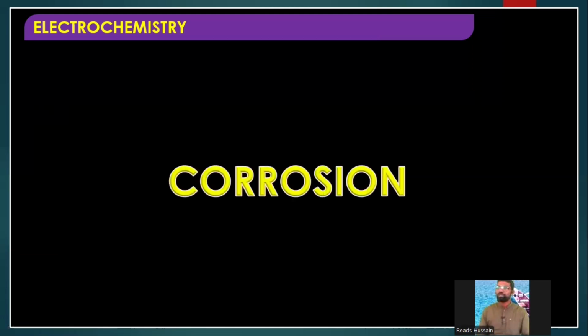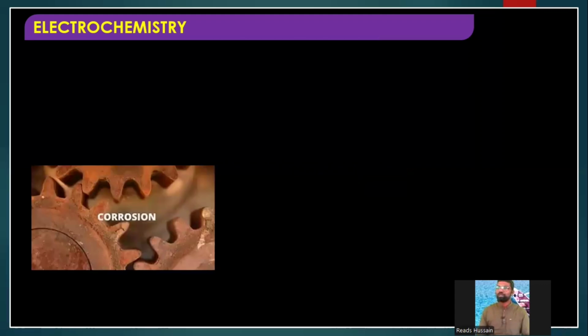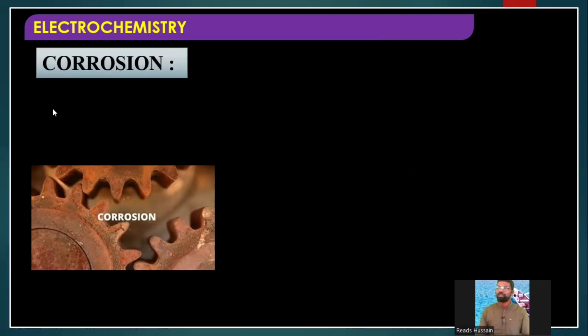Okay, next come to the last topic, corrosion. Corrosion is a very big problem industrially and worldwide. Every year, crores of rupees, a huge amount of money, are wasted due to corrosion. You know what corrosion is? Due to corrosion, the metals will be damaged very badly.